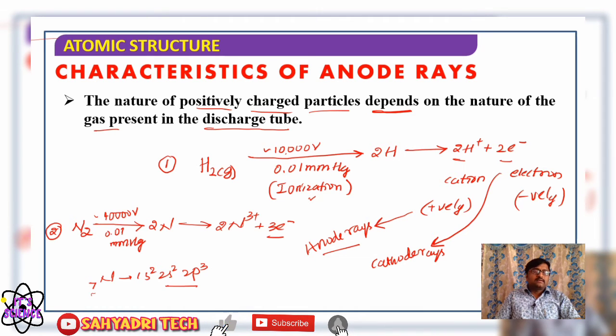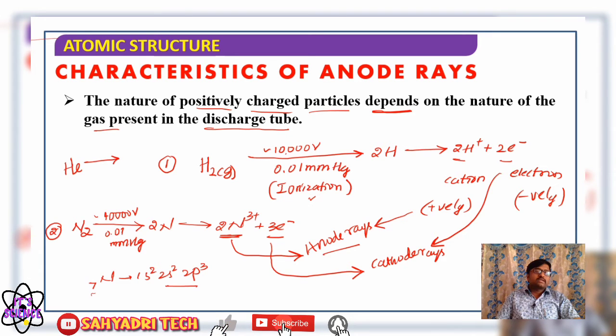Here, N3 plus is a positively charged particle and 3 electrons are liberated. As in the earlier case, the negatively charged particles constitute the cathode rays and the positively charged particles constitute the anode rays.